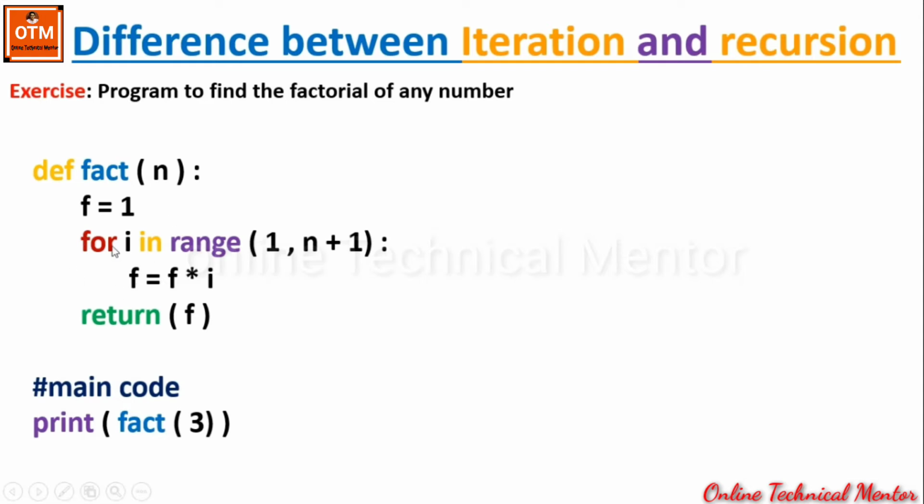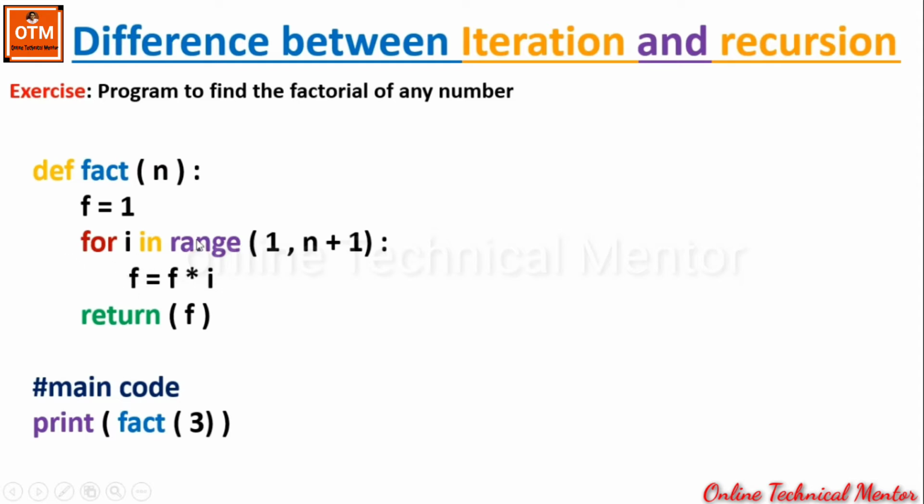Now at last the value of i will be 3. So by taking i equal to 3, it will enter into the loop. This 3 will be multiplied with the present value of f. The present value of f is 2. So 3 multiplied 2 will be 6, and that 6 will be stored back into the variable f.